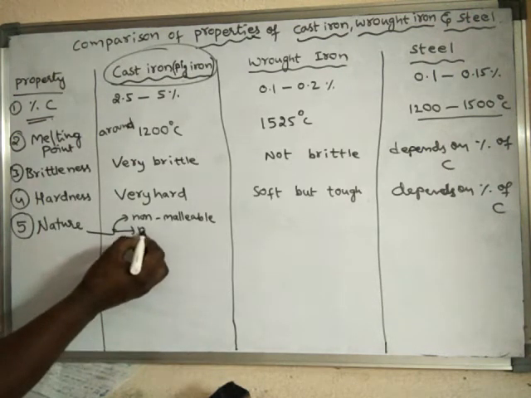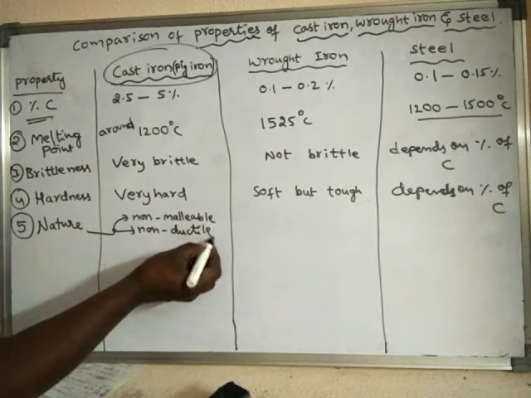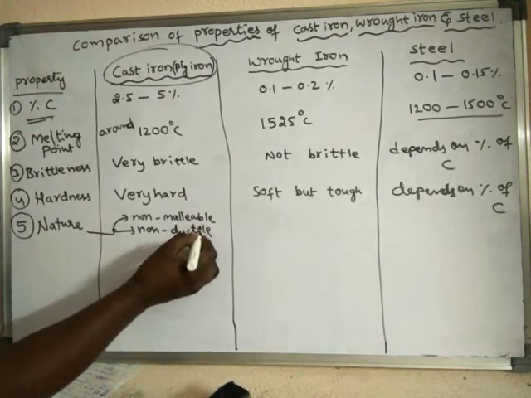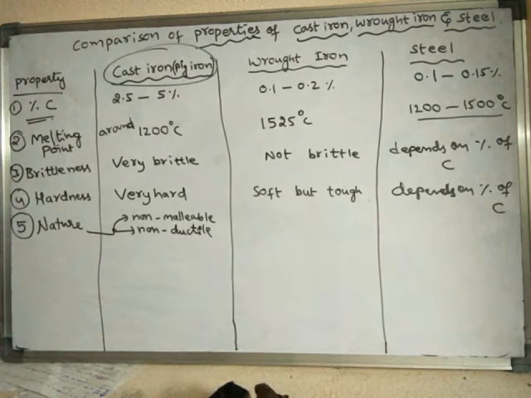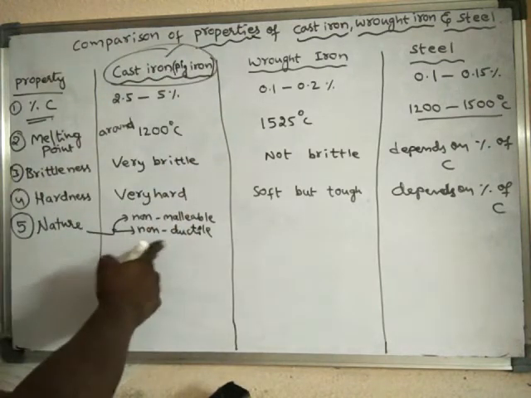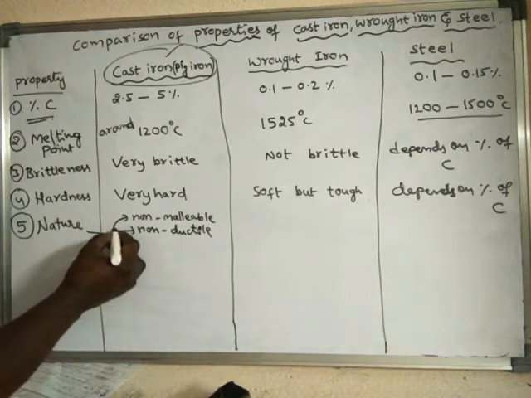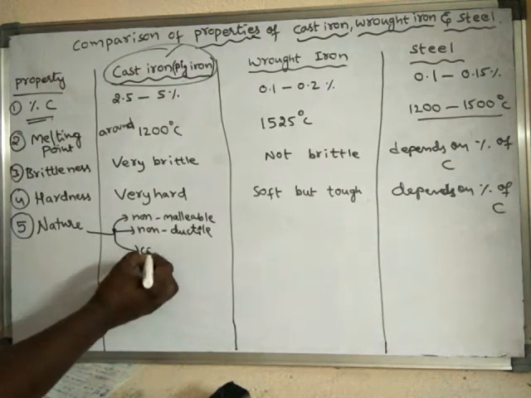Non-ductile means even thin wires cannot be made from cast iron, because it is a non-ductile material. And it cannot be welded.